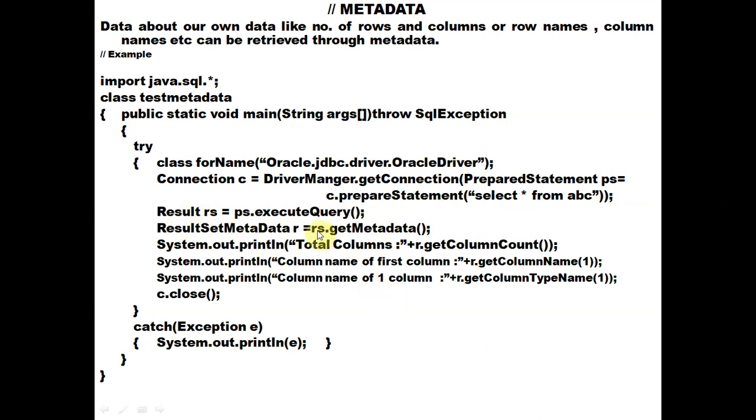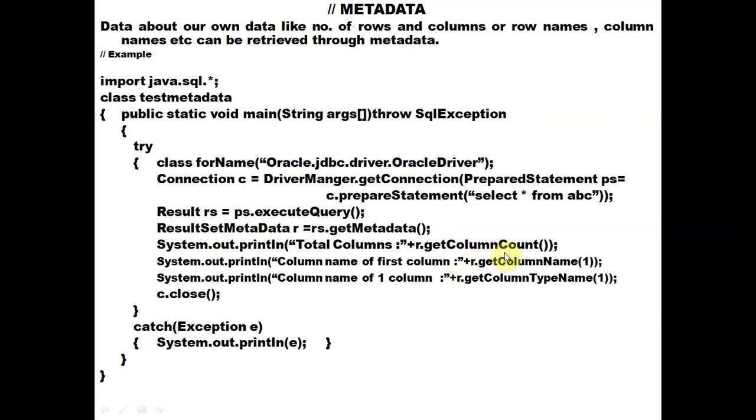And again we have the statement rs.getMetaData. By using the getMetaData function we extract the data about the data, the information about the different data of the ResultSet rs. Inside the rs we have the complete query result, and to return this information we require ResultSetMetaData. In the previous programs we only used ResultSet, but here we are using ResultSetMetaData, and its object is r.